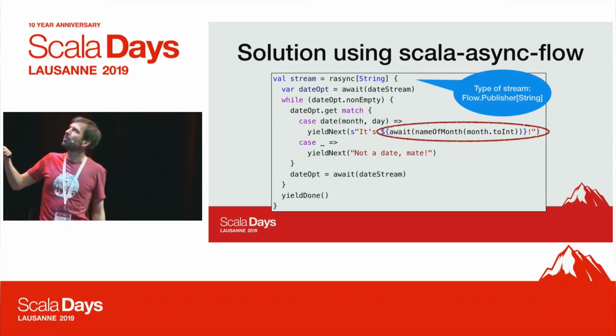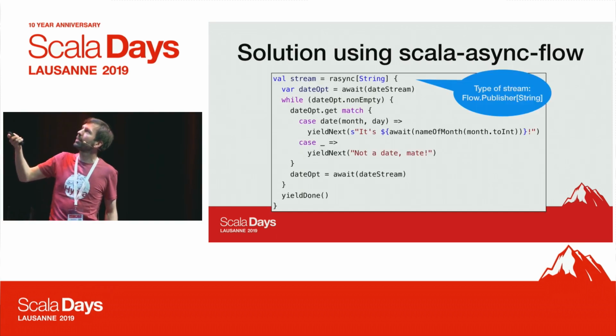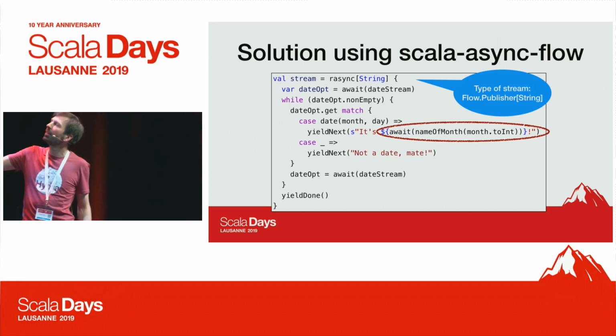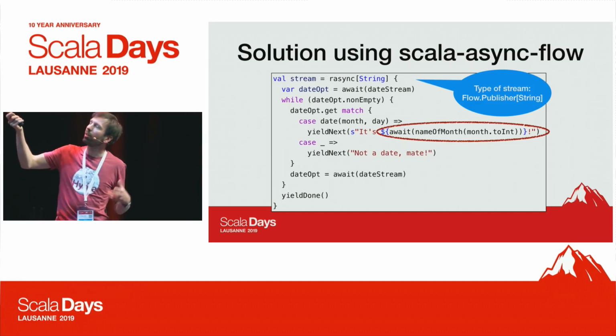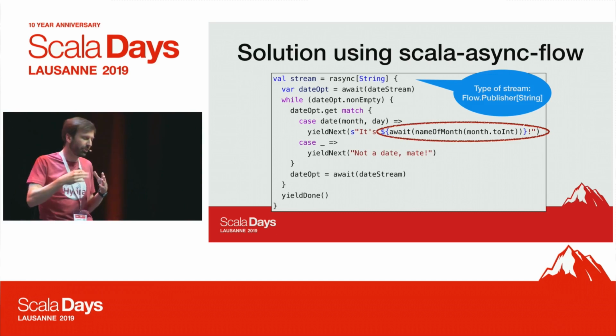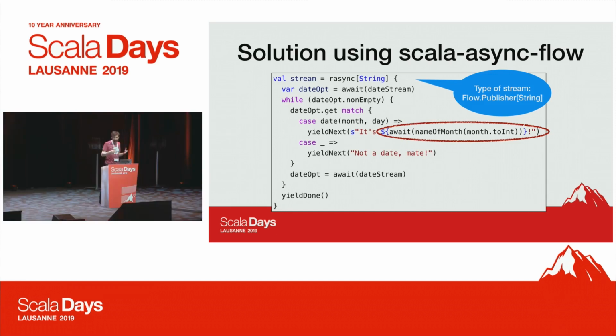Now, what's interesting is that inside here we actually call await with a method that returns a future, right? And this is actually interesting. Why? Well, because here we wait for a stream. This is a publisher of string, but this is a future of string. So we need to be able to wait for different async objects. We can't just fix one of them, right?